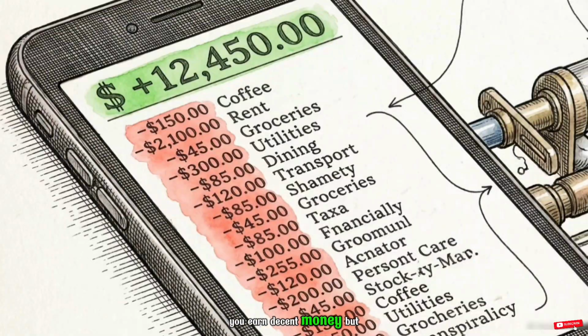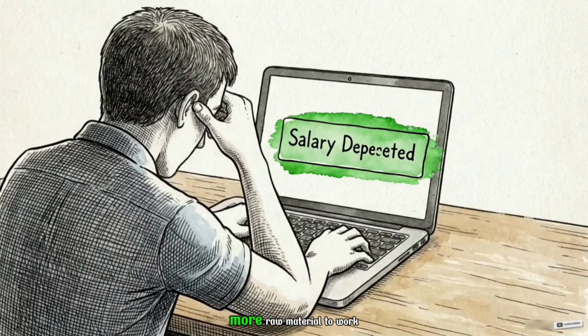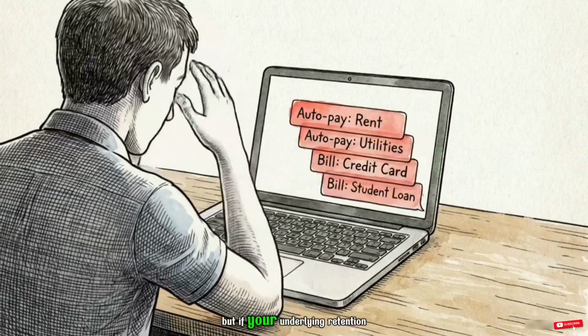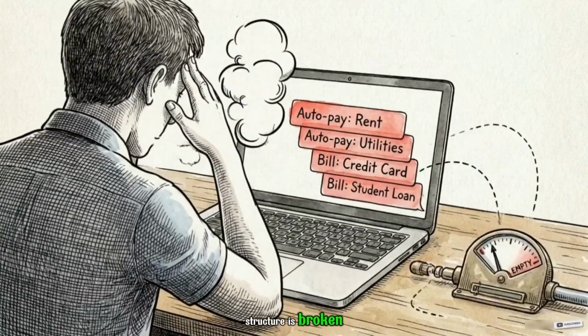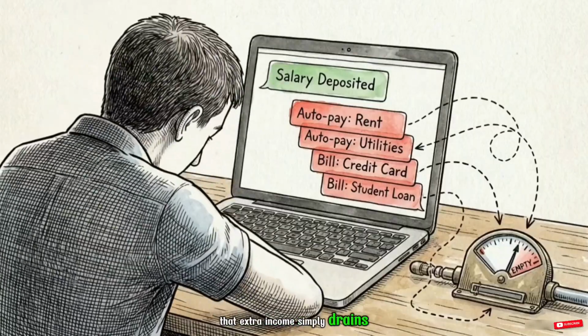You earn decent money, but every time your bank balance starts to climb, something pulls it back down. A higher salary gives you more raw material to work with, but if your underlying retention structure is broken, that extra income simply drains away.